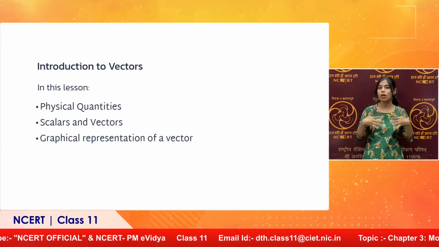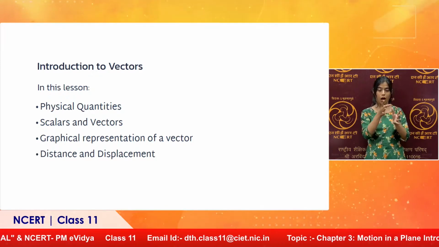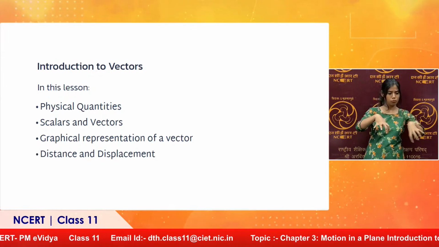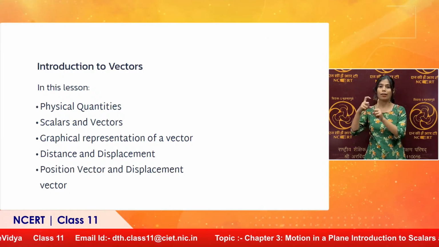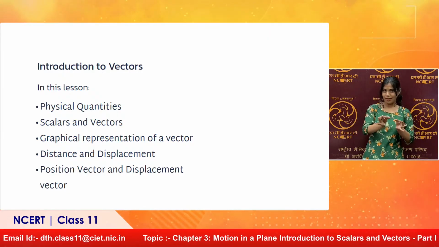We will be in today's lesson talking about physical quantities, the scalars and vectors. This is the classification of the physical quantities. Graphical representation of vectors: we can represent vectors by means of a diagram. This is what we will study. We will differentiate between distance and displacement, and also talk about position vector and displacement vector.